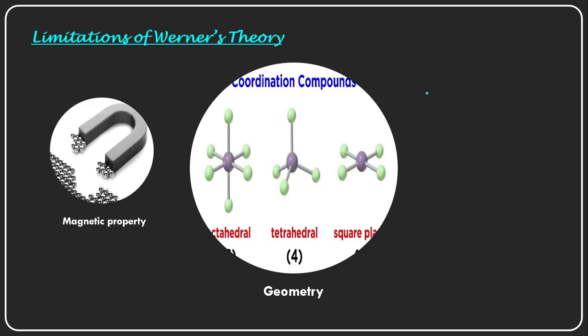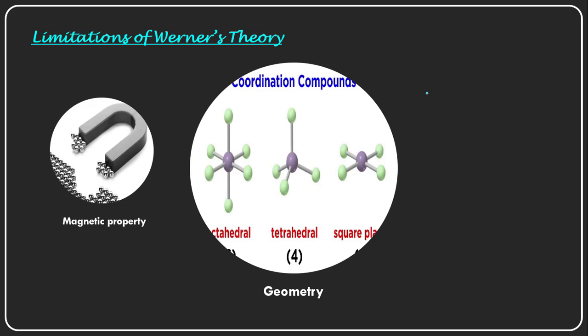As per Sidgwick theory, he proved that each and every postulate of Werner was true, 100% correct, by applying the electronic theory of valency, which was given by Lewis in the year 1924.